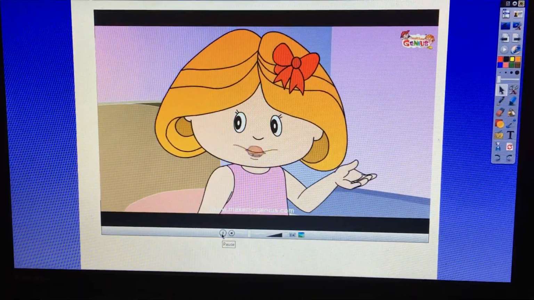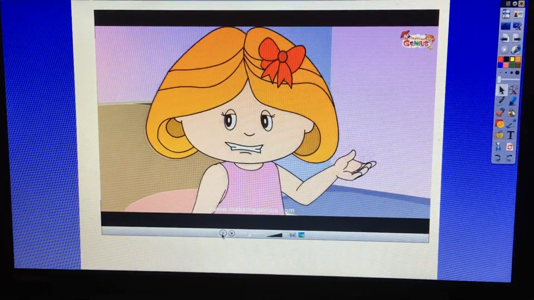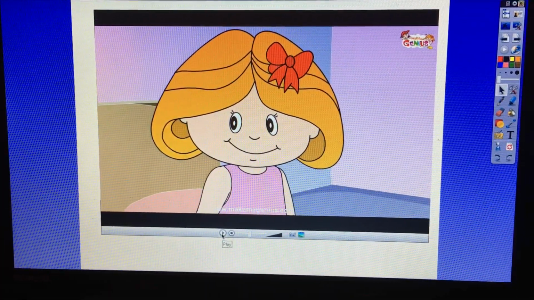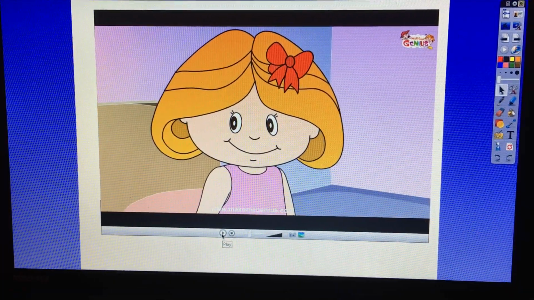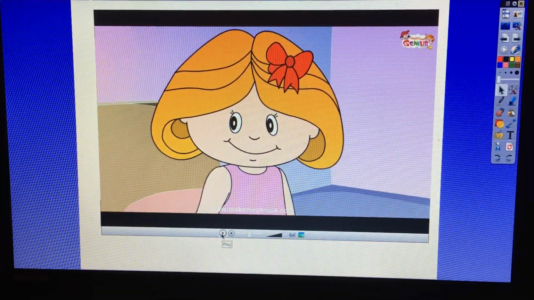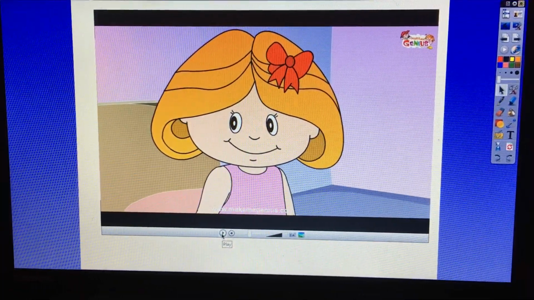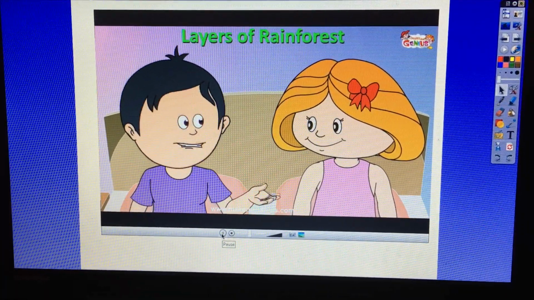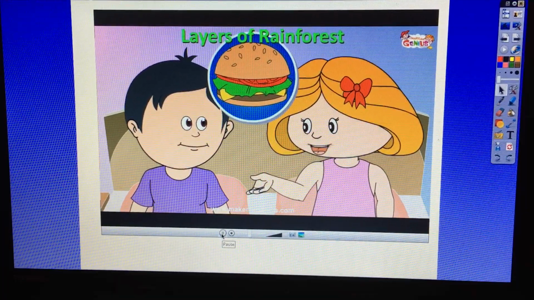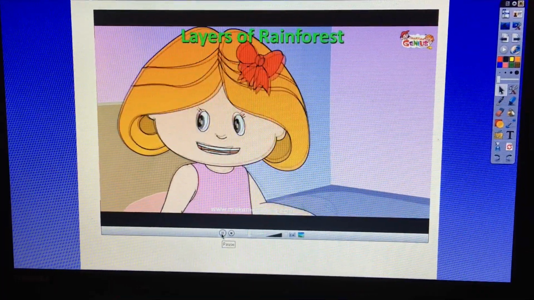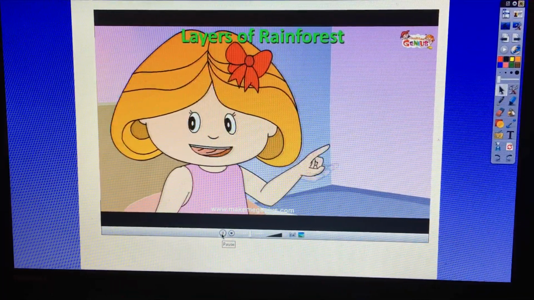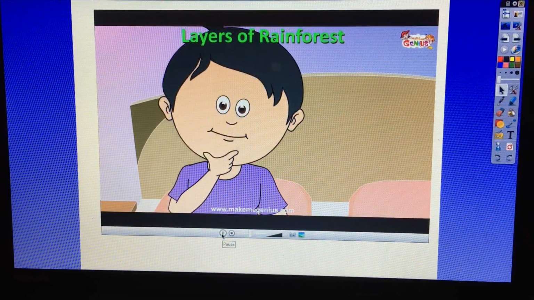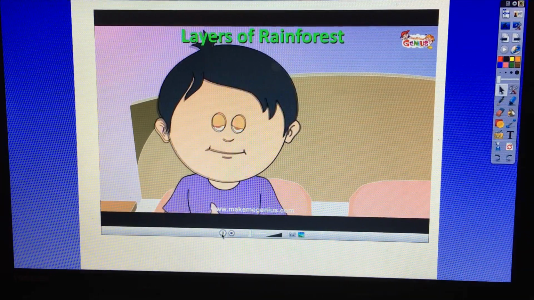For that, first we need to understand the layers of the rainforest. All that word layers come up. So the rainforest, like a cake, has different layers. It can be divided into different sections. Let's find out more about that and their names. Layers of rainforest? Yeah, like we have layers in a burger. There are different types of plants and trees at different heights, and different types of animals live at different heights.